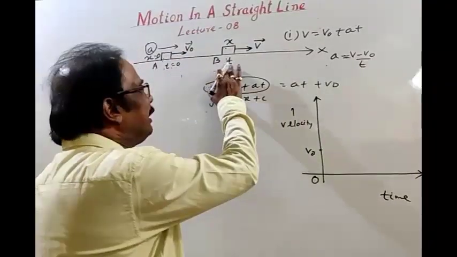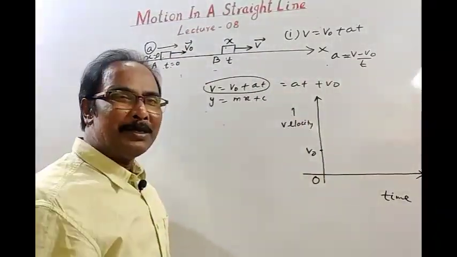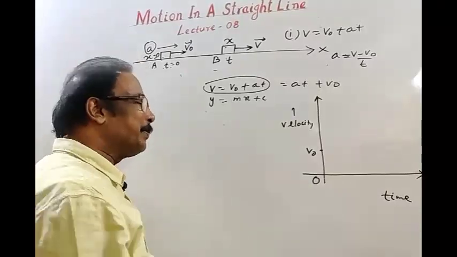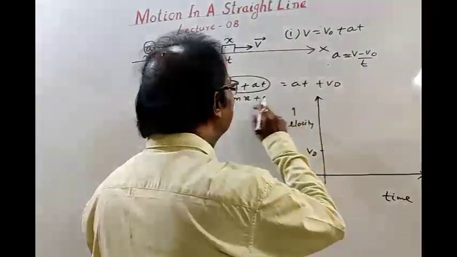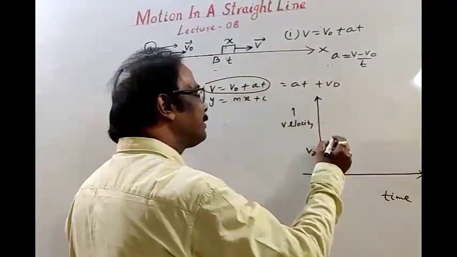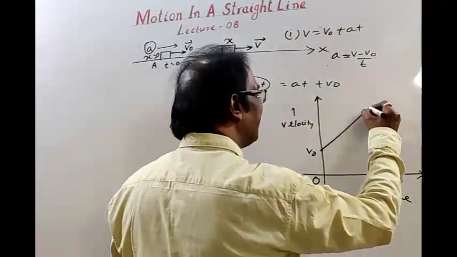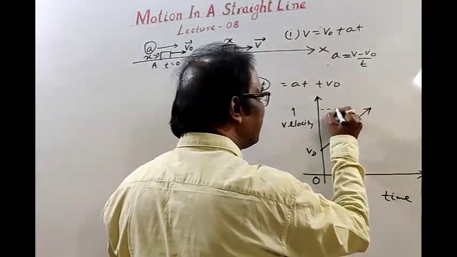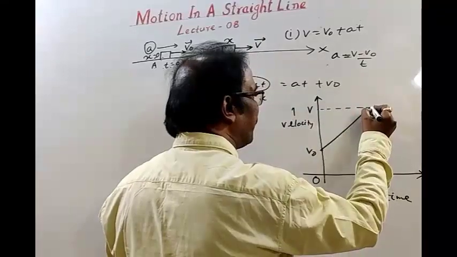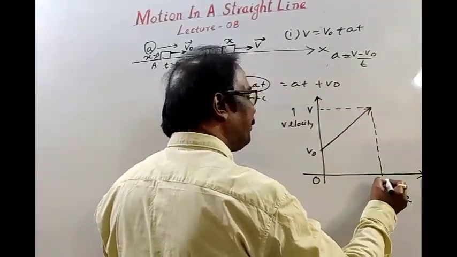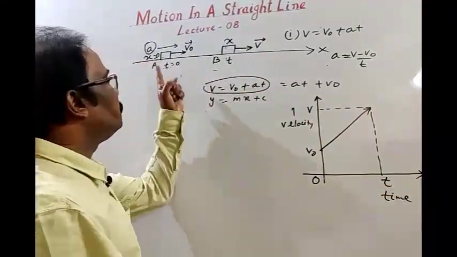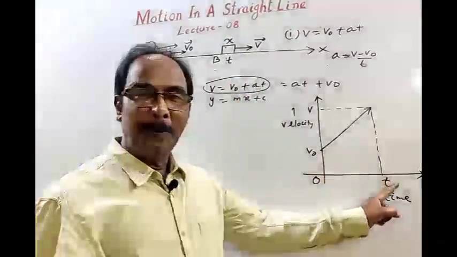Thereafter, velocity increases since the body is moving with acceleration. This is the equation of a straight line, v naught plus at. So this is our straight line, velocity increases and final velocity is v. Time taken by the body is from 0 to t.